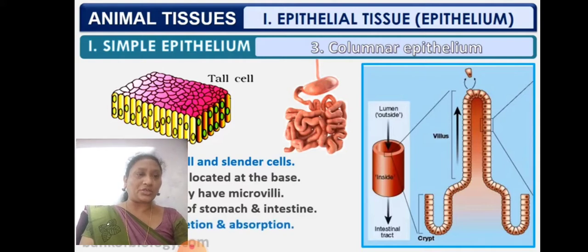In this picture you can see the microvilli. You can see the villi. The empty space of the blood vessel we call a lumen, which facilitates passage of urine or blood filtrate. Okay.